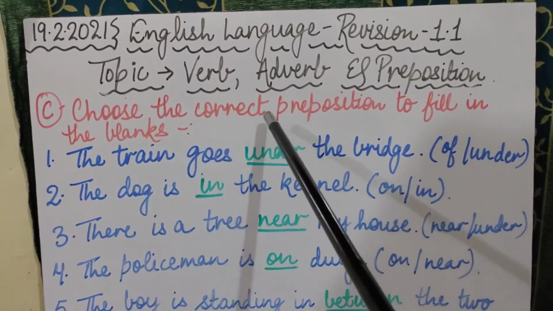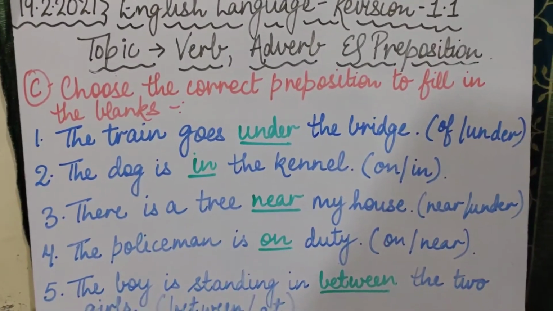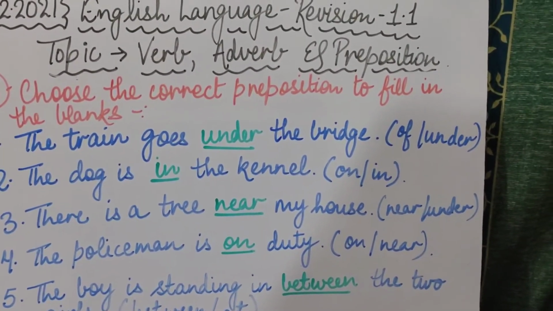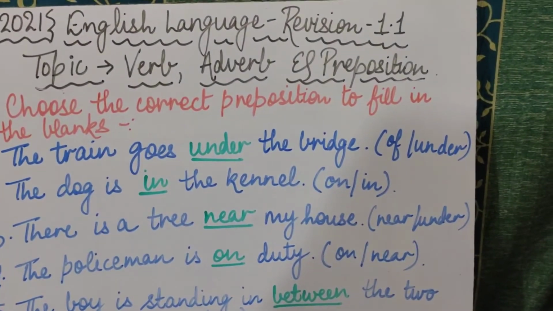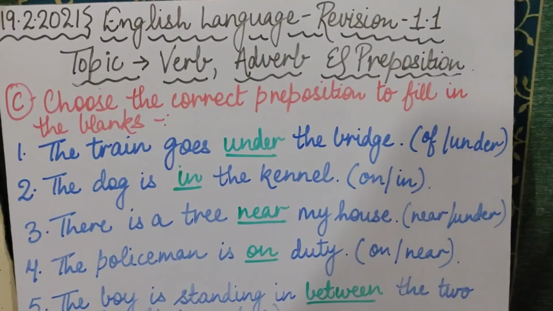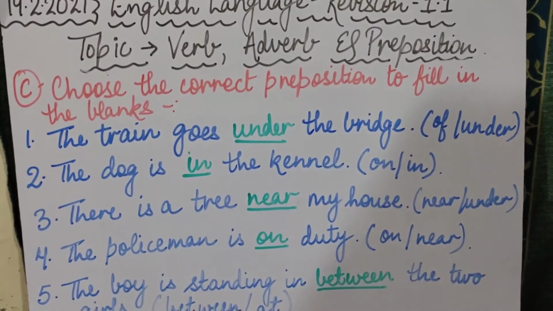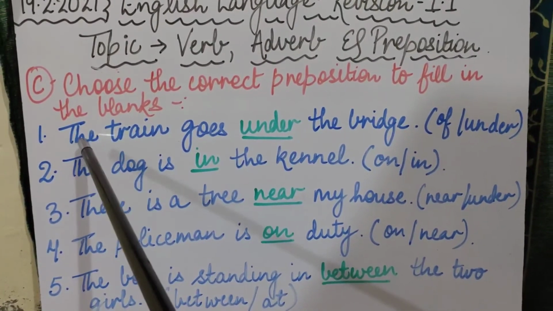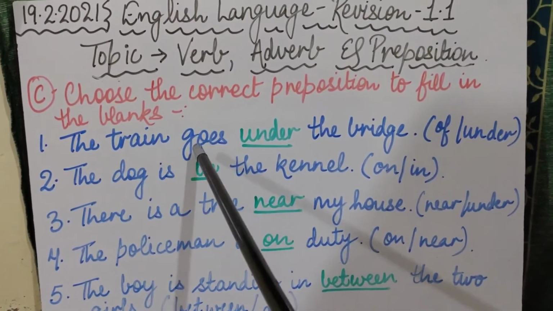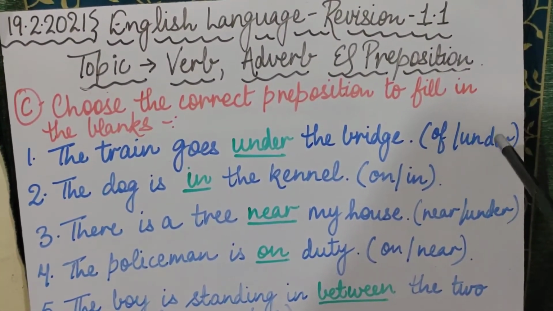Part C, choose the correct preposition to fill in the blanks. Now in this, I have given sentences with two options in the bracket. Both the words will be prepositions, but you have to pick out the correct preposition to fill in the blanks. Is this clear? Now continuing with our exercise, children, listen to it carefully.